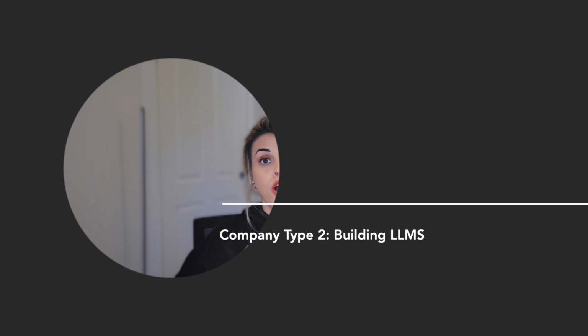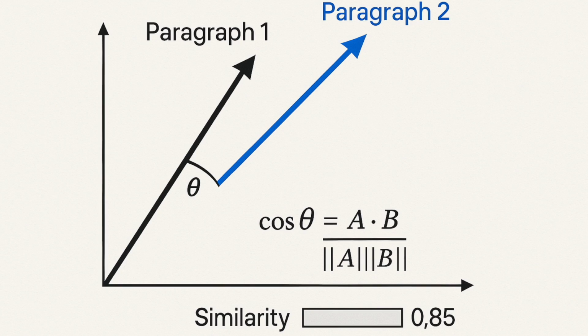Now let's move into the prompt engineering roles in companies that actually build large language models, such as OpenAI. Let's say OpenAI is going to release GPT-20. Before this goes to the public, the prompt engineers should ask questions to make sure the answers coming from the LLM are correct and accurate. Of course, they're not sitting there asking every single question of the LLM. So they use methods for making sure the answer is correct. For example, they use cosine similarity, which means comparing two paragraphs based on their semantic meaning.